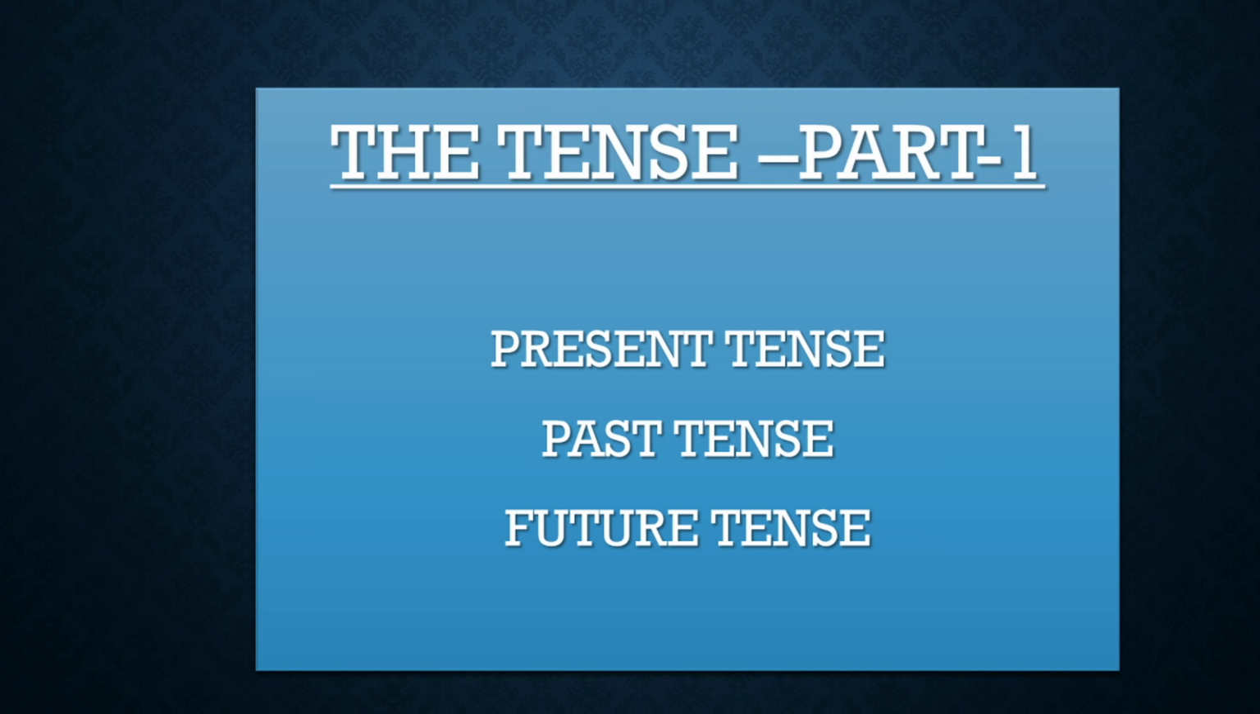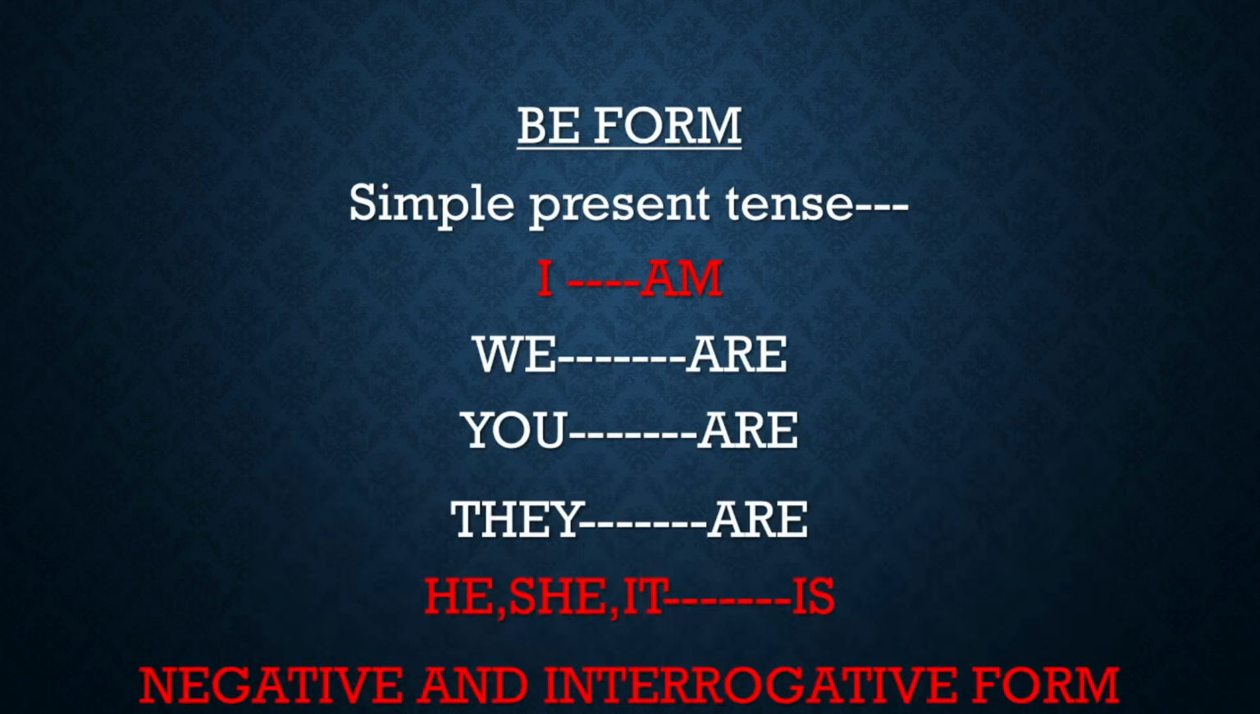So first we are going to study the be form. Look at this. This is called be form. In simple present tense, the be form is different from past tense and future. Now let's focus on present tense. Look at this. For I, we have to use the verb am.